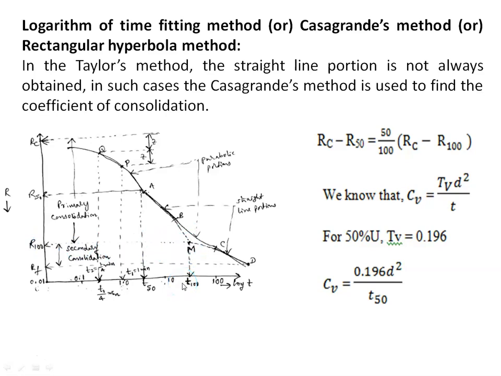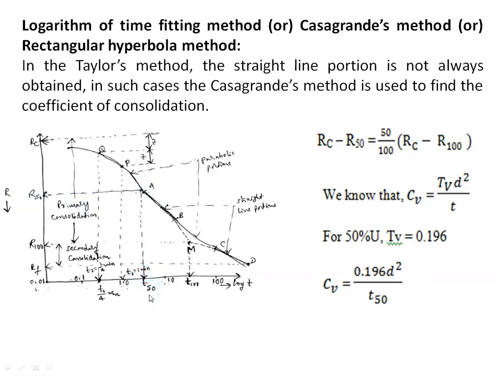Now, by using the interpolation equation, we can find the dial gauge reading corresponding to 50% degree of consolidation, that is R50. Knowing the values of RC and R100, we can calculate R50 and plot it on the graph. Then, corresponding to R50, we can find the time, that is T50.